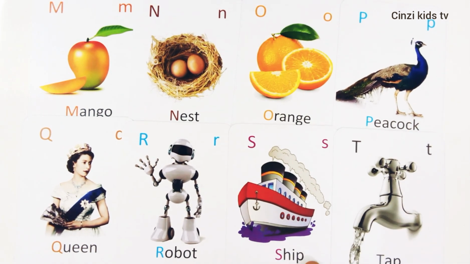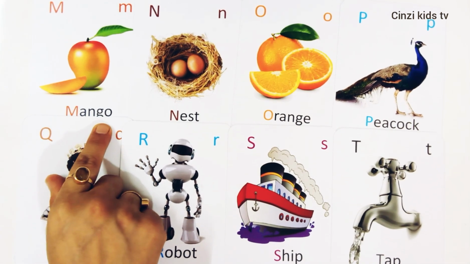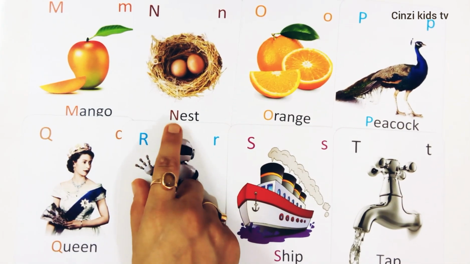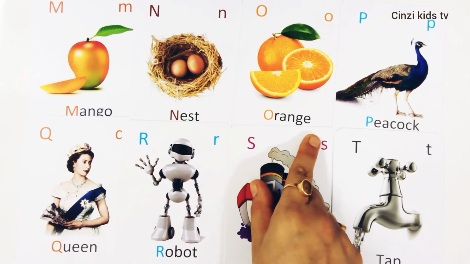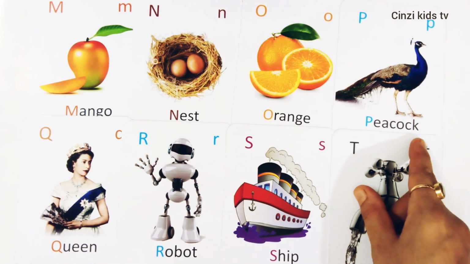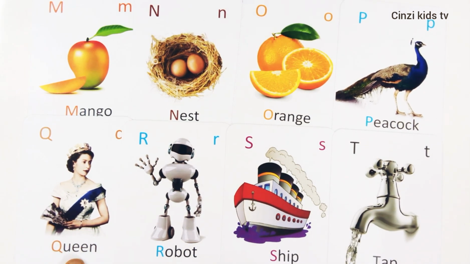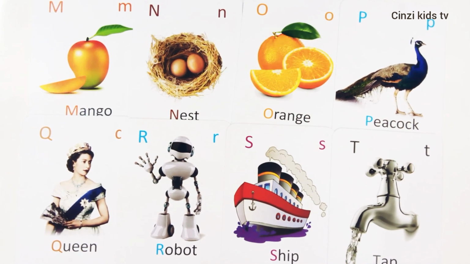This is tap. M for mango, M-A-N-G-O, mango. N for nest, N-E-S-T, nest. O for orange, O-R-A-N-G, orange. P for peacock, P-E-A-C-O-C-K, peacock. Q for queen, Q-U-E-E-N, queen. R for robot, R-O-B-O-T, robot. S for ship, S-H-I-P, ship. T for tap, T-A-P, tap.